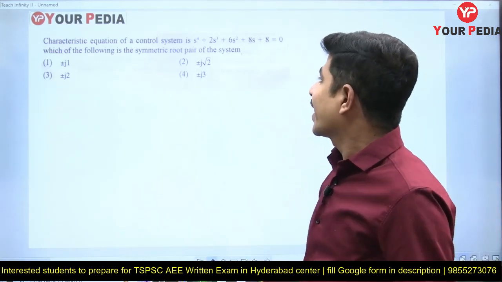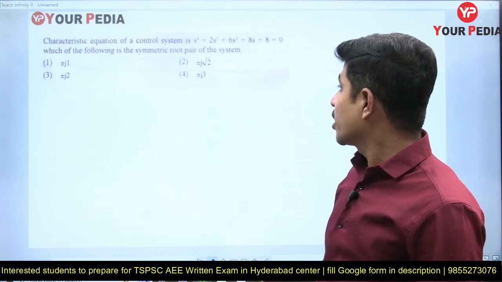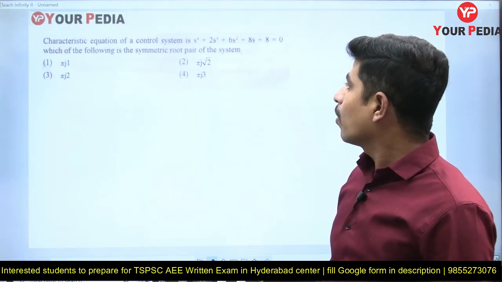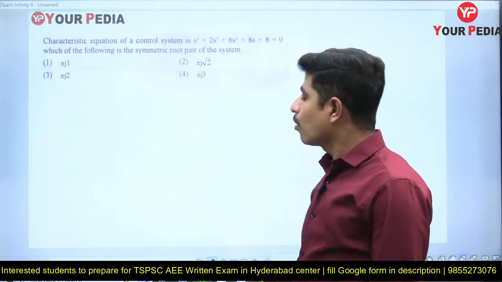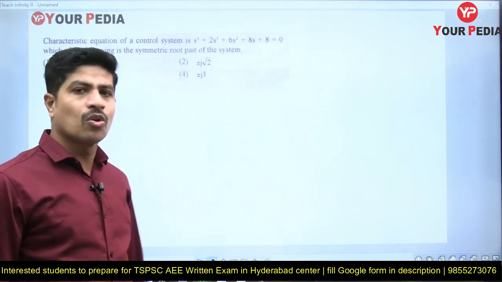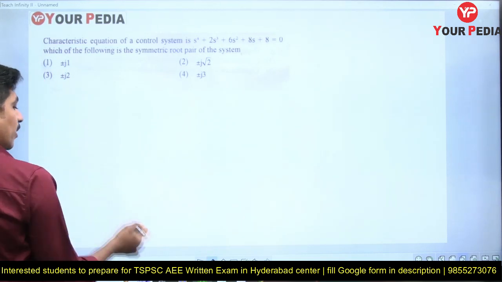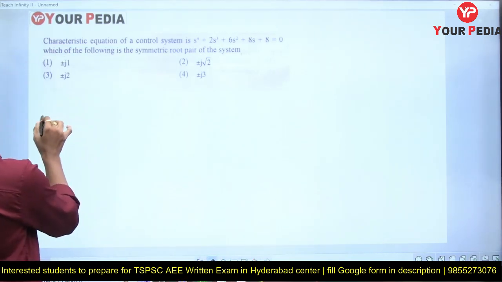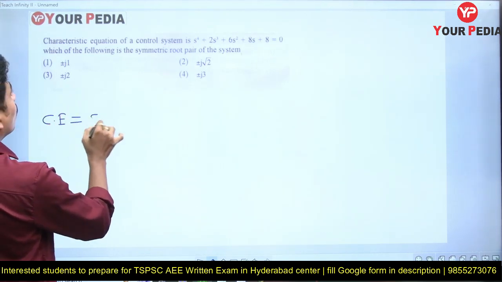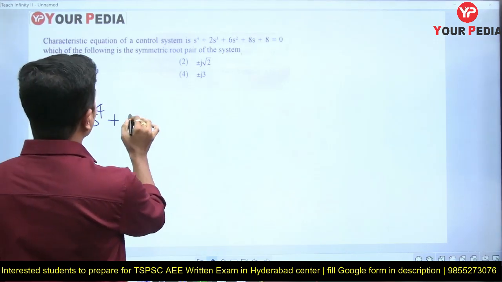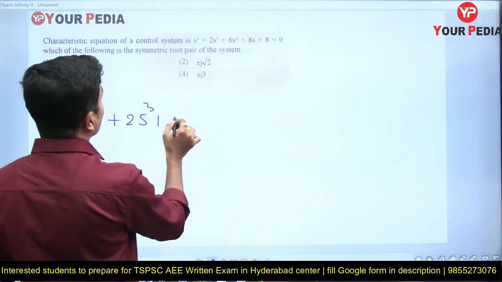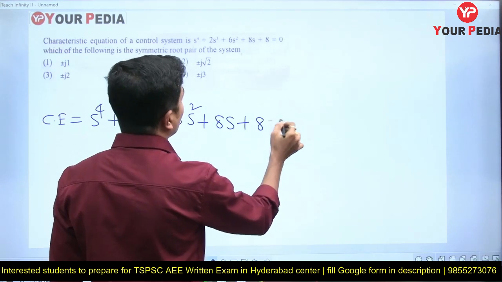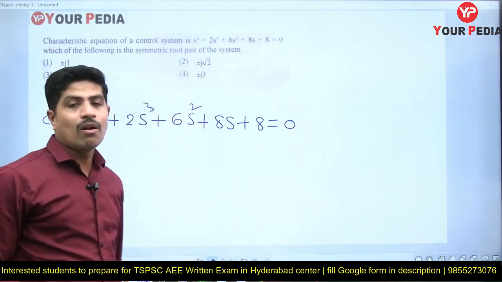What is the question? The characteristic equation of a control system is s power 4 plus 2s cube plus 6s square plus 8s plus 8 equal to 0. Which of the following is a symmetric root pair of the system? First of all, let's know the stability of the system. Let me write the characteristic equation for my reference here: s power 4 plus 2s cube plus 6s square plus 8s plus 8 equal to 0. Does it satisfy all necessary conditions?